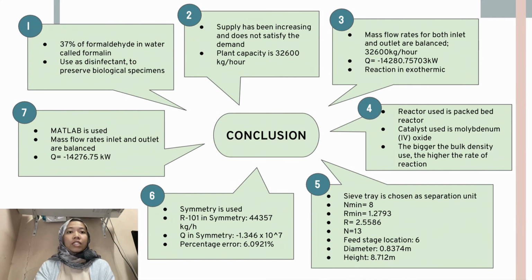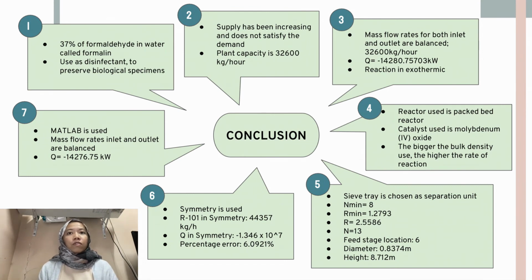In conclusion, 37% of formaldehyde in water can be called formalin. Formaldehyde can be used as a disinfectant and to preserve biological specimens. In terms of economy, supply has been increasing and does not satisfy the demand. And after we calculated, the plant capacity for this production is 32,600 kg per hour.